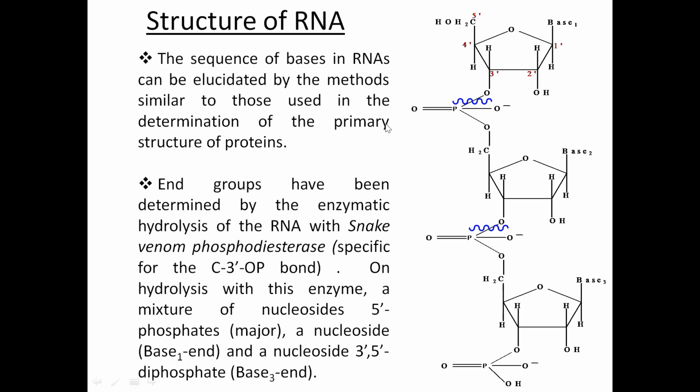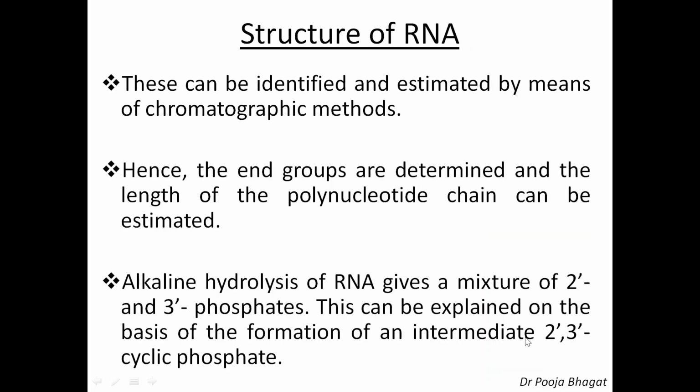So you are getting a mixture of three things. The major component is nucleoside 5' phosphates, plus one unit of nucleoside and one unit of nucleoside 3',5'-diphosphate.